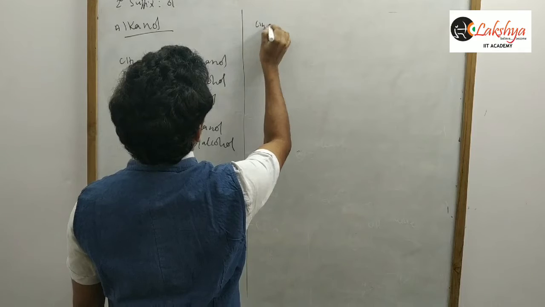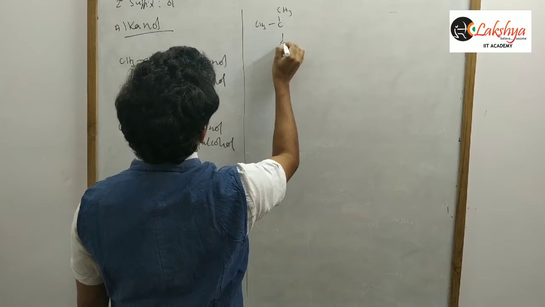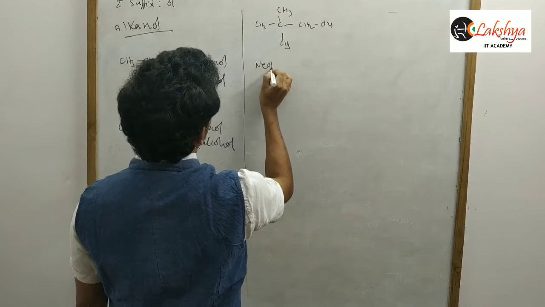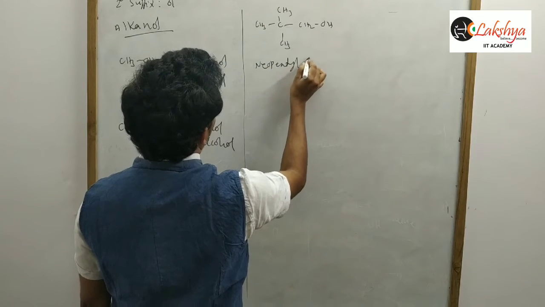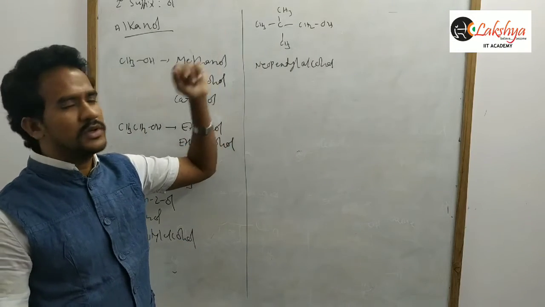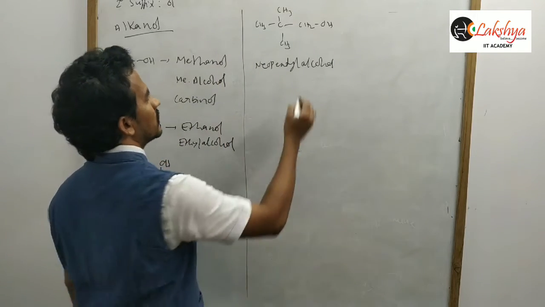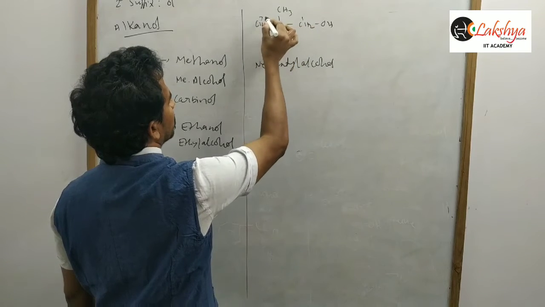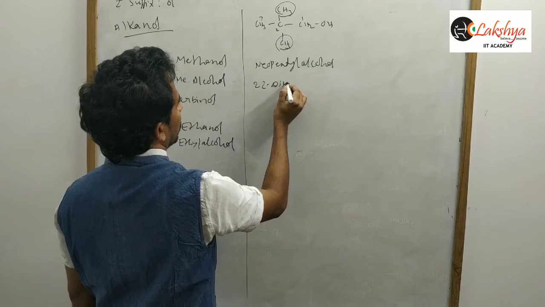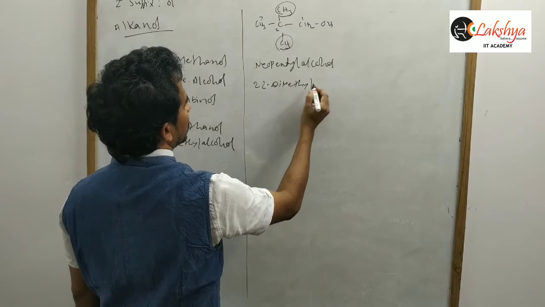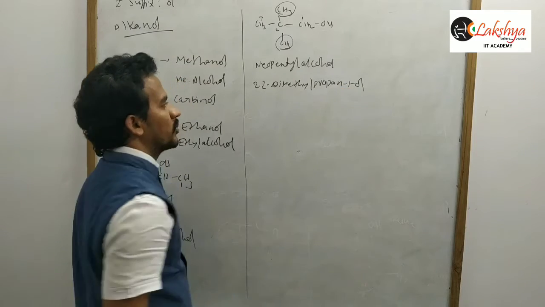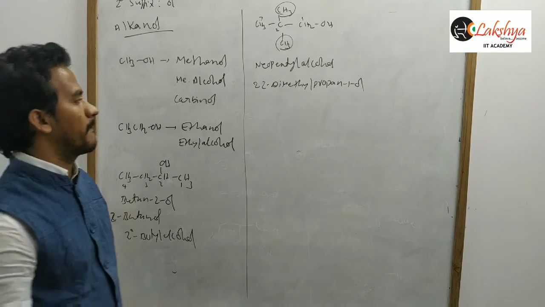Okay. Next, neopentyl alcohol. CH3, CH2, OH. This one's common name is neopentyl alcohol, because this group is a neopentyl group. So neopentyl alcohol. And the IUPAC name: 1, 2, 3. So here 2 methyl, 2 methyl. So 2,2-dimethyl propane 1-ol, propan-1-ol. That is the IUPAC name.